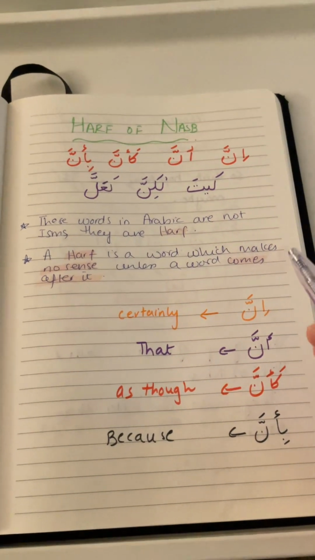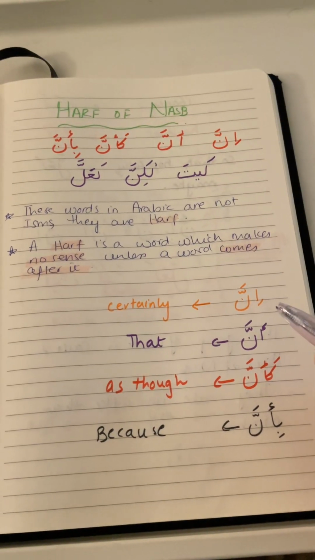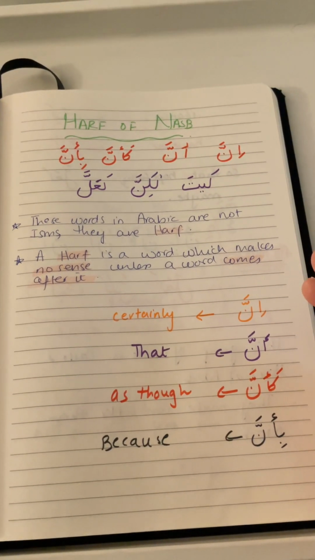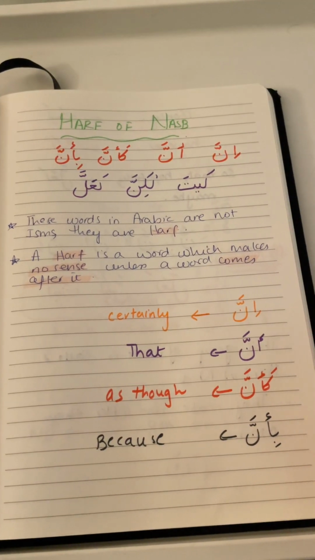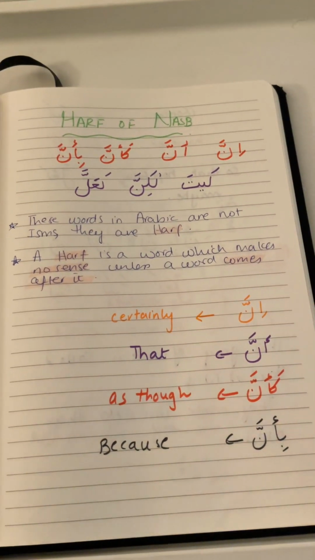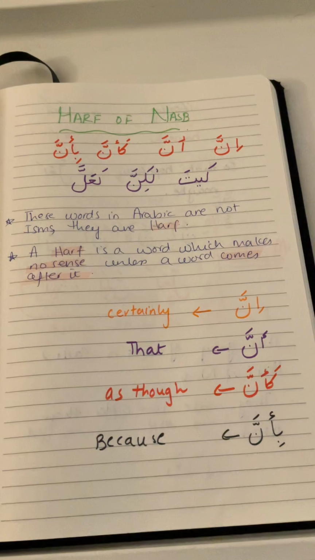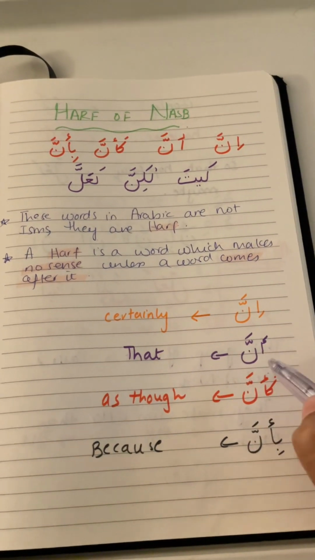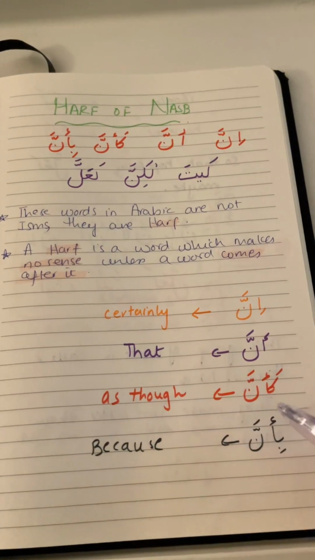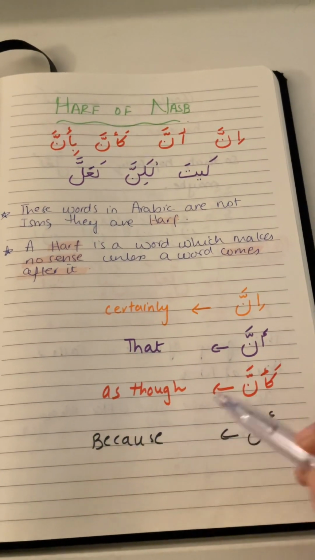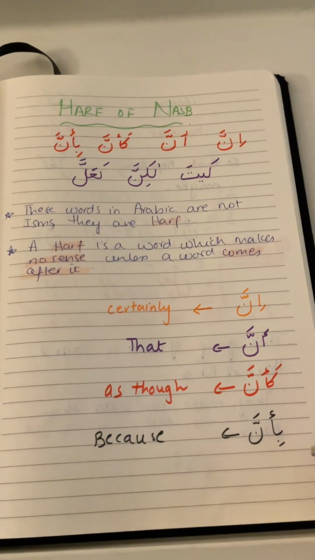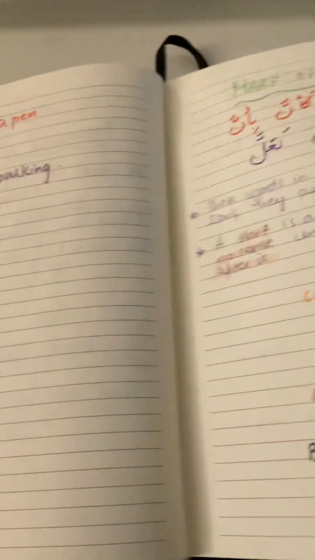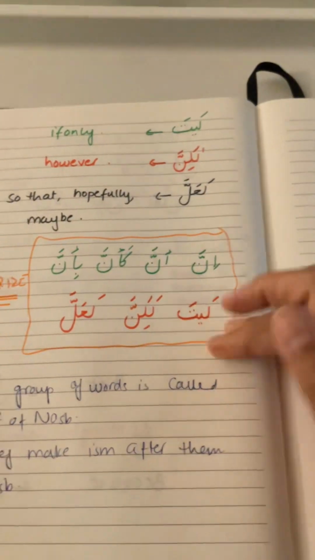Now let's look at the meaning of these words first, and you need to memorize the meanings also, because they are going to really help you in the study of Quran, because these words occur almost on every page of the Quran. So inna means certainly, anna means that, ka anna means as though, bi anna means because. From the b you can remember bi anna means because.